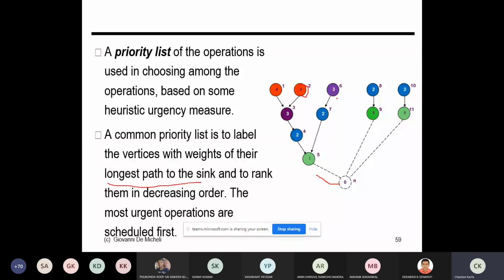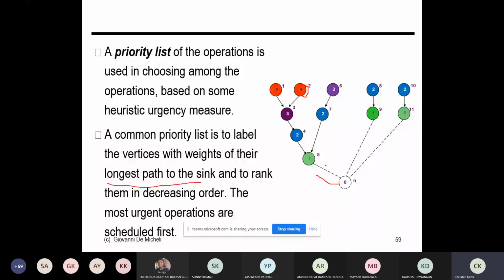This number inside the circle is the priority number. Whenever I know the value, I can order the nodes, and that is called the precedence of the operations. Based on this number, I can have an ordering of the nodes. It is 1, 2, 6, 3, then 8, 10, 7, and then 4, then 9, 11, 5 will come. So this is the order of the nodes, and that is given to me.